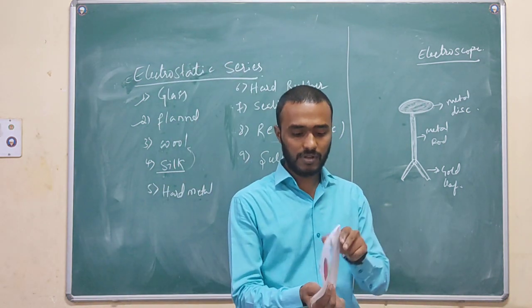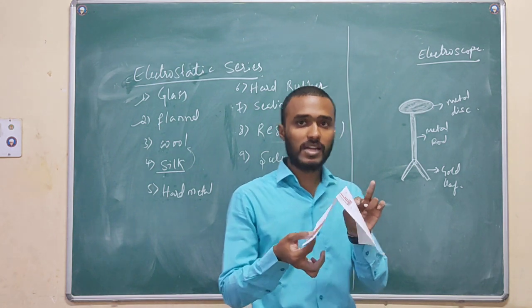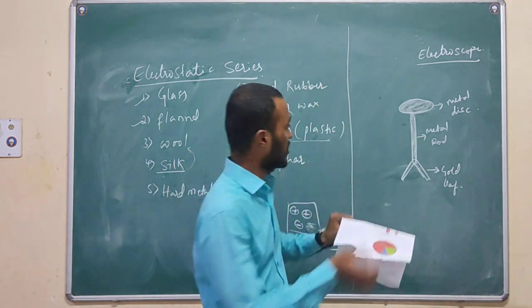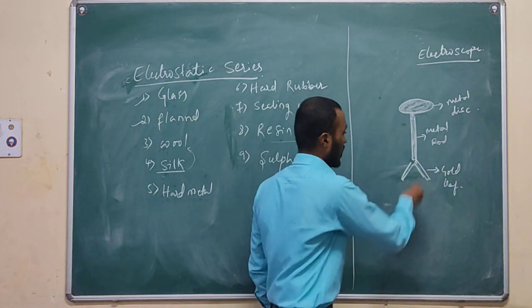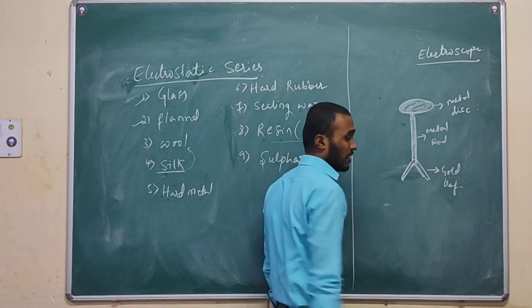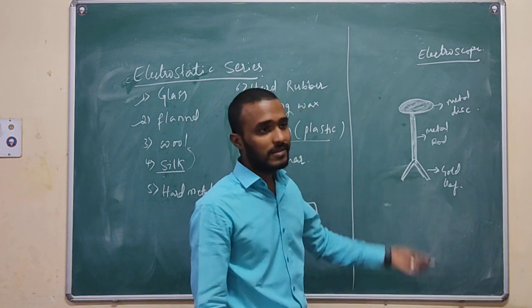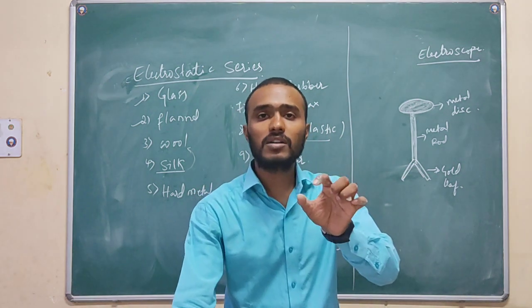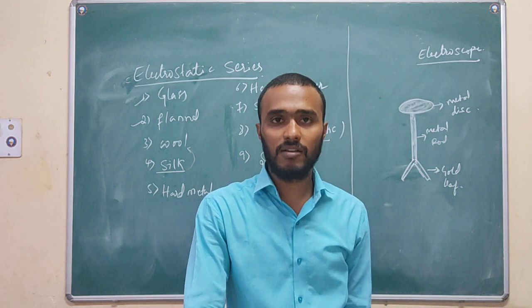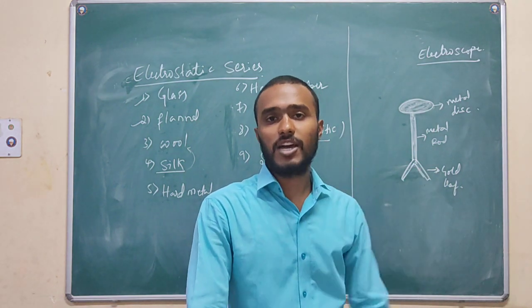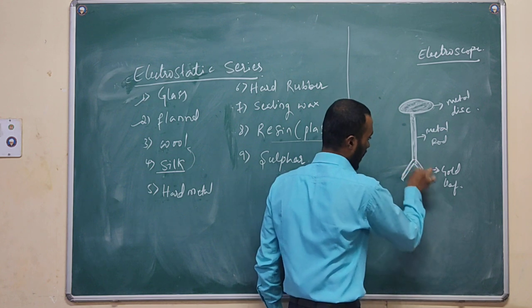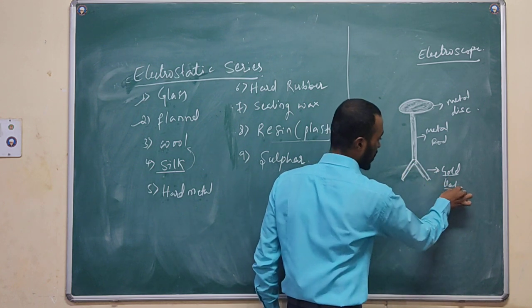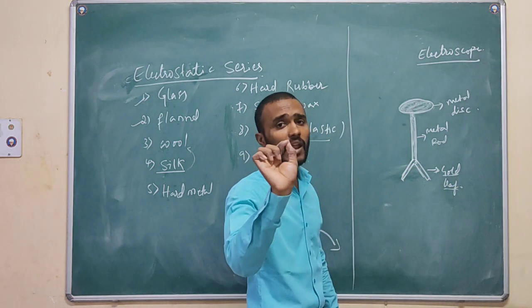We have hung it in such a way that it hangs from the rod. The purpose of gold is that it is a very good conductor, which responds immediately if the body is having charges. This is made up of gold leaf. It is very thin and very light mass.